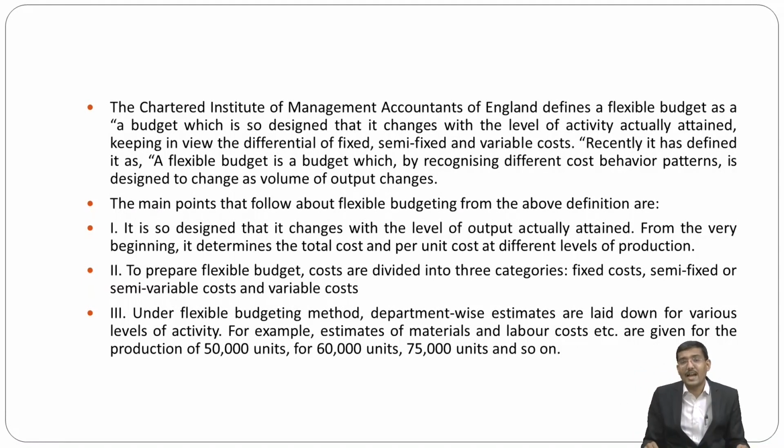Third important point: under the flexible budgeting method, department-wise estimates are laid down for various levels of activities. For example, estimates of material and labor cost are given for production of 50,000 units, 60,000 units, 75,000 units, and so on. So at different levels of activity, you have to prepare the flexible budget.